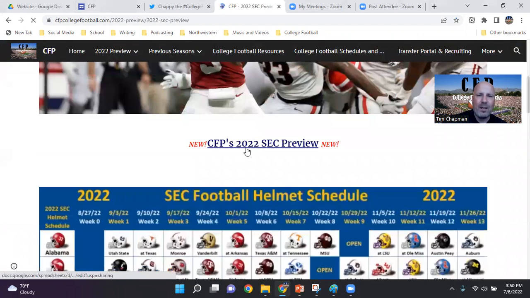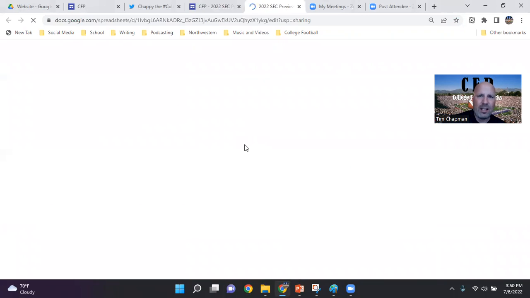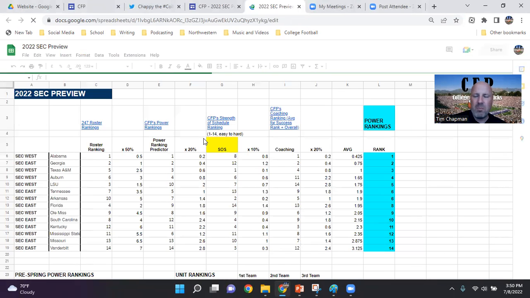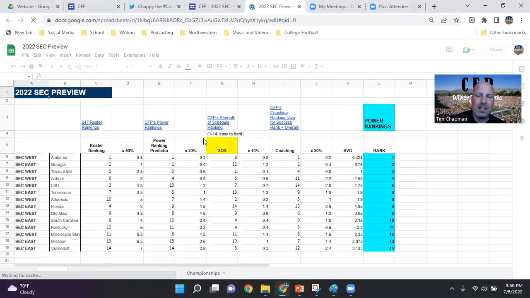So right at the top, a link here will take you to the Google Sheets page where you can see a lot of information. So I'll take you there right now. And a lot of stuff that mirrors the preseason magazines, whether it's Phil Steele, Athlon, Lindy's, Pick Six previews.